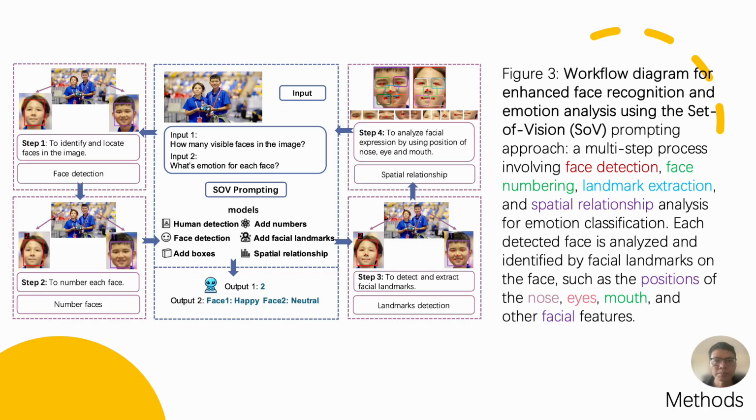Our set of vision prompting approach for face recognition begins with detecting numerous visible faces in the image. We then identify key facial landmarks such as the nose, eyes, and mouth to conduct a spatial relationship analysis. This multiple-step process enhances emotion regulation by ensuring accurate identification and analysis of each face's expressions and spatial relationships.